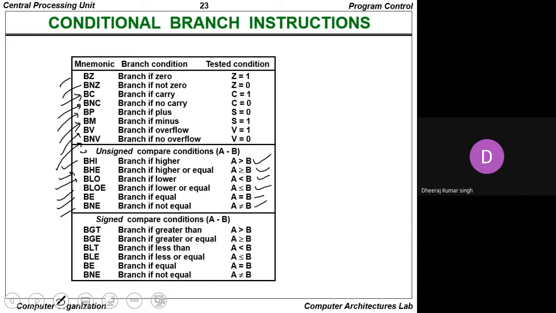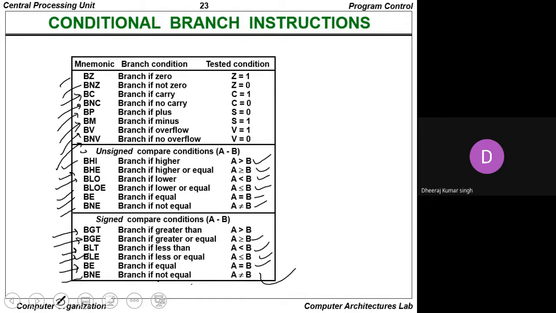Signed compare conditions, that is A minus B. The BGT, that is branch if greater than, that is A is greater than B. The BGE, the branch if greater or equal, that is A is greater than or equal to B. The BLT, the branch if less than, that is A is less than B. The BLE, the branch if less than or equal, A is less than or equal to B. The BE, the branch if equal, that is A equals B. The BNE, the branch if not equal, that is A is not equal to B.